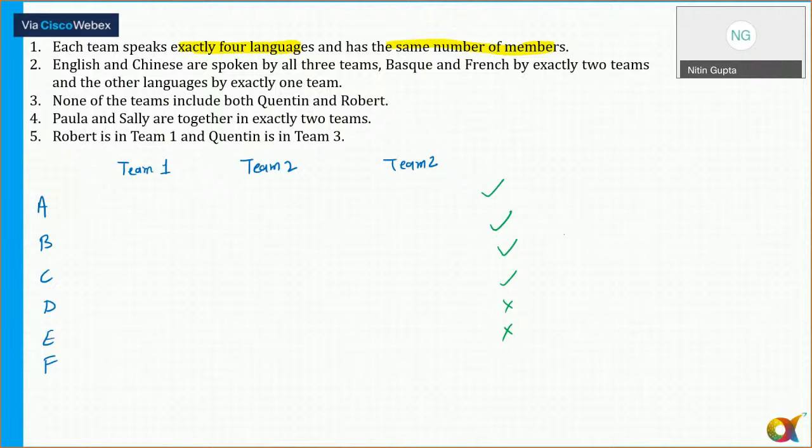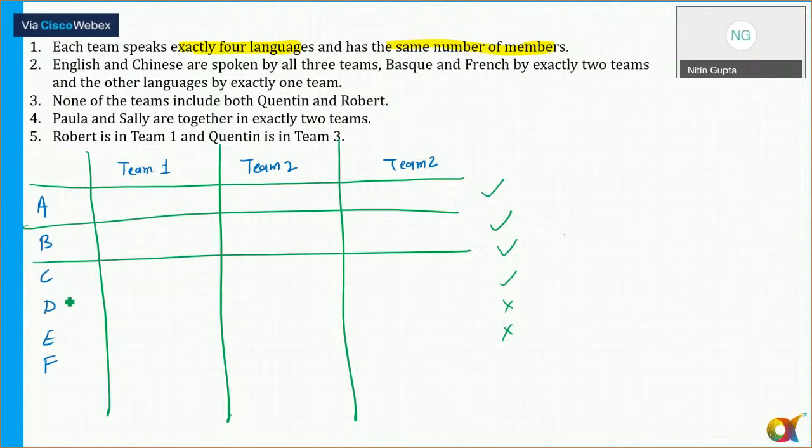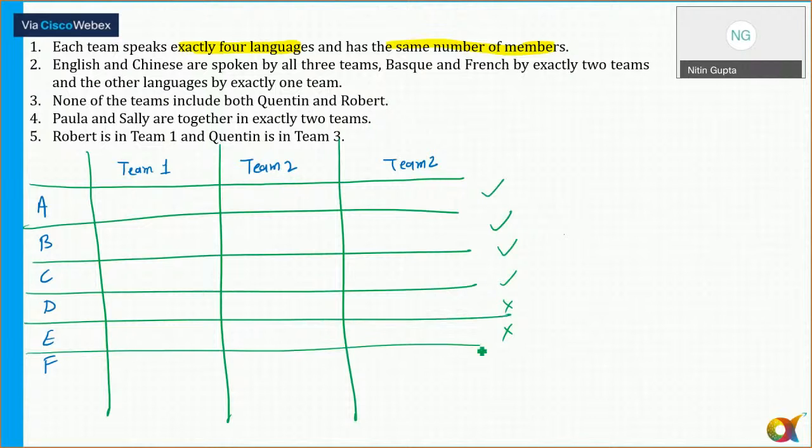Now it says English and Chinese are spoken by all the 3 teams. So let me prepare my table. So English and Chinese are spoken by all the 3 teams.